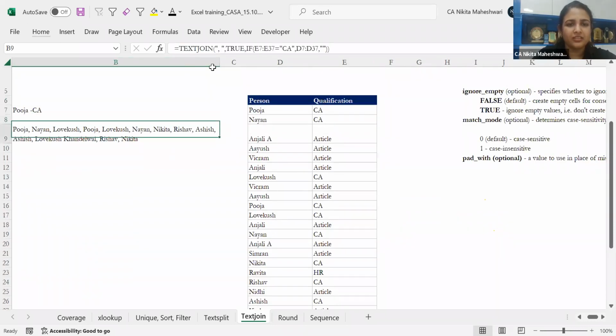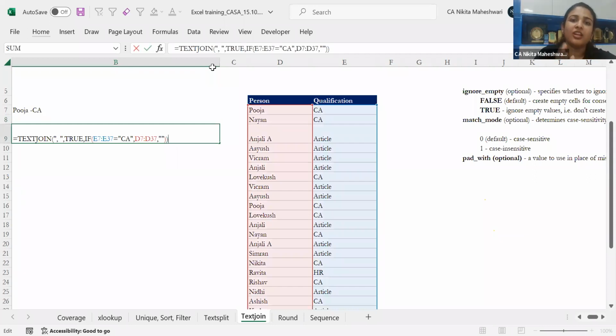So what I have done is I have given a condition in my text join itself. So wherever the qualification is CA, you take this name. Otherwise, you don't take anything, you take blank. And blank is anyway ignored by the text join function. So if I want, I can use this in many, many dynamic ways. I can create a lot of conditions, and I can join up to 256 text cells, I think.